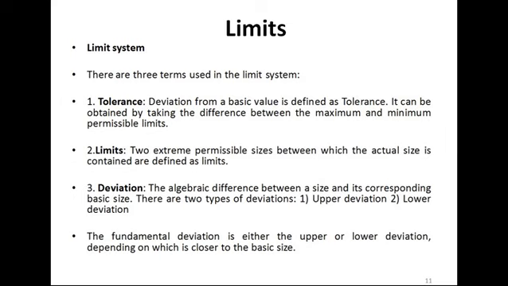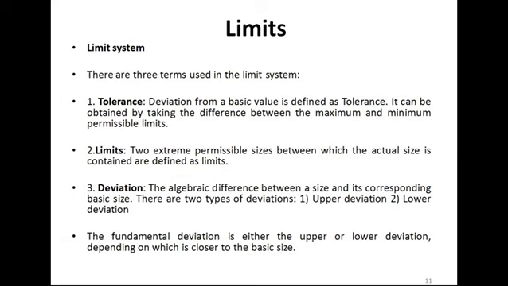Now first of all we are going to see limits. In the limit system, there are three terms used. The first one is tolerance. We have just seen this definition, and I am going to repeat it. Tolerance, the deviation from a basic value, is defined as tolerance.